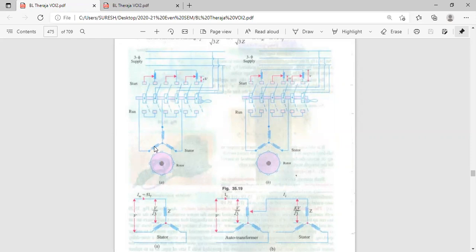Only one winding, which can act as both primary and secondary. Do we take the tapping or not? At some point we take the tapping. That will give the transformation ratio K, where K is equal to N2 by N1. The same winding can be used both as the secondary N2 winding and the primary winding. So if you place the tapping there, will the voltage be reduced or not?